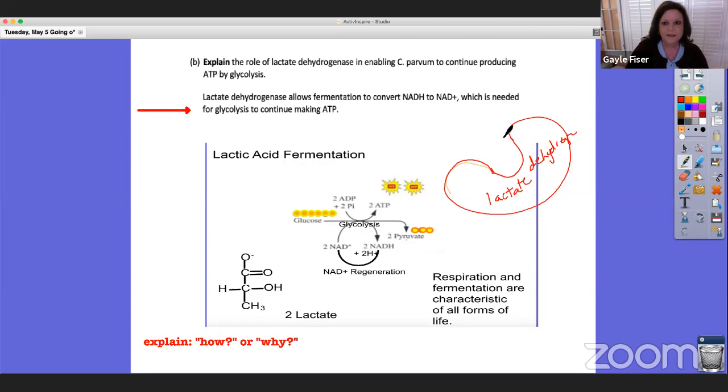And so if this was to be our substrate that we were putting, that fits into the enzyme, then our product would be NAD+, okay? So this is what we're using this enzyme for. It is for NADH to become NAD+, okay? And we need the NAD+ to go back into the cycle of glycolysis so it can make those 2 ATP.